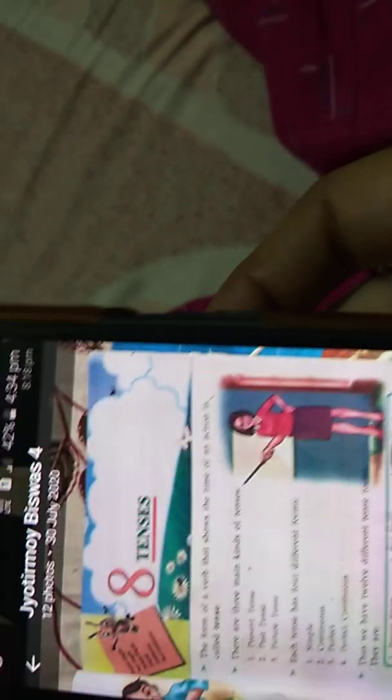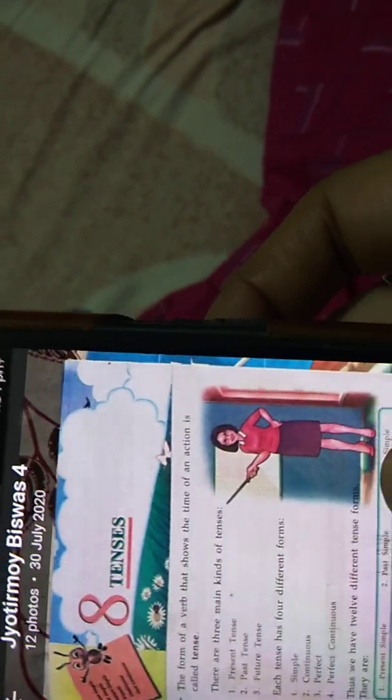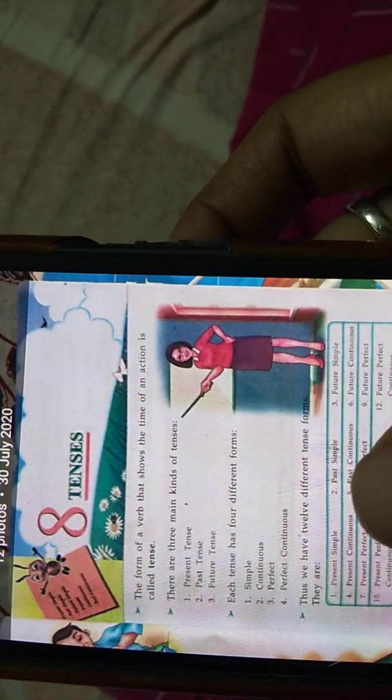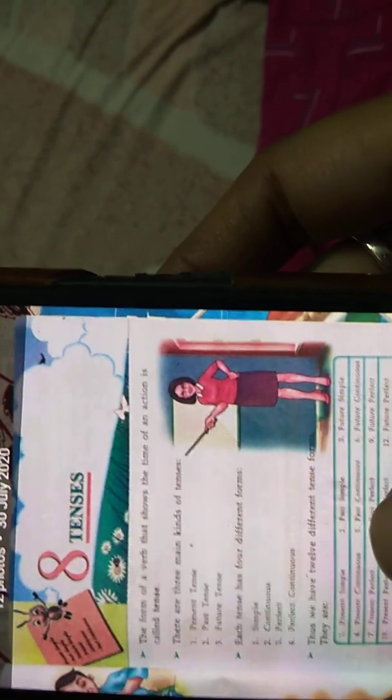It is about whether it is present, past or future. Now see, there are three main kinds of tenses: present tense, past tense, future tense. Each tense has four different forms: simple, continuous, perfect, and perfect continuous. So there are 12 different tense forms.